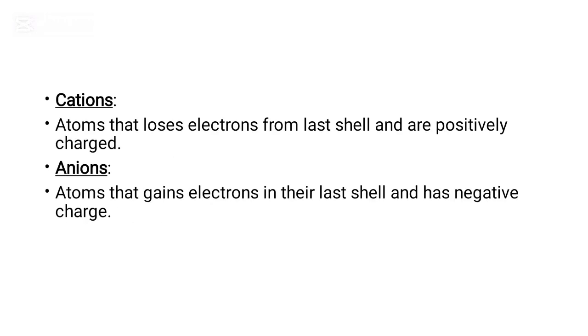Cations are atoms that lose electron from the last shell and are positively charged, and anions are the atoms that gain electron in their last shell and are negatively charged ions.